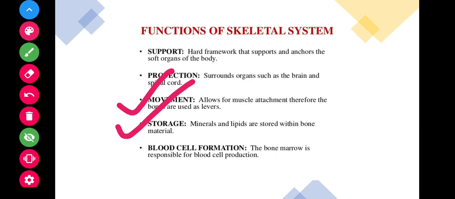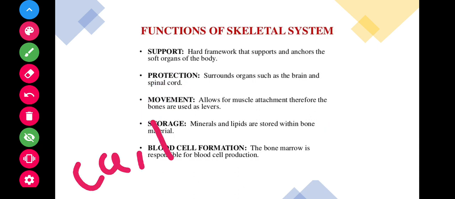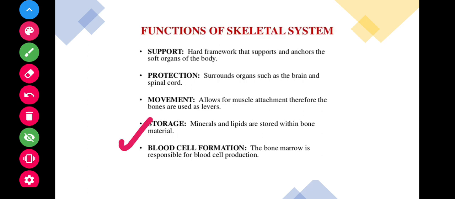Let's see the storage. One more function is storage. Minerals and lipids are stored within the bone material. Bone tissue stores several minerals like calcium and potassium, which contribute to the strength of the bone. Whenever needed on demand, bone releases minerals into the blood to maintain critical mineral balances, like homeostasis, and to distribute the minerals to the other parts of the body.